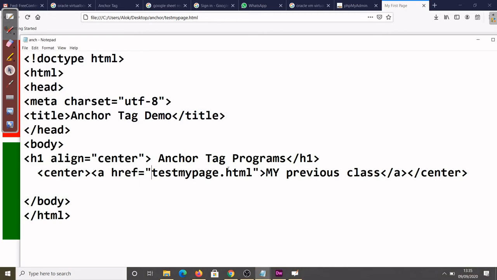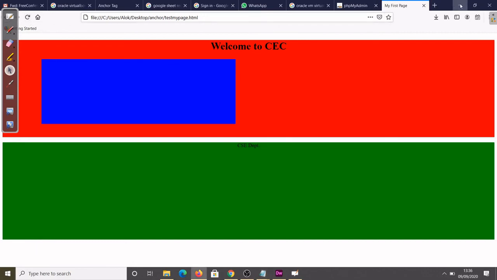One more thing I want to say here. There are so many tags and attributes, but one attribute I want to say: you can use the target, target equal to _blank, right? So this output will come in a new tab. This part I added extra, target is one attribute, and we give the value blank. Target again has 4 values, parent is there, blank is there, and 2 more are there, but blank is more popular, and by default it is parent only.